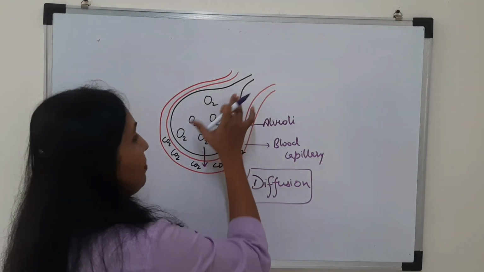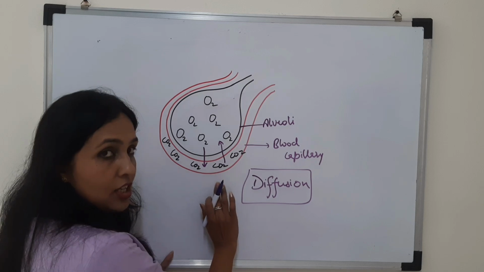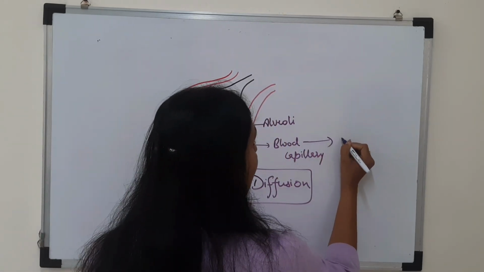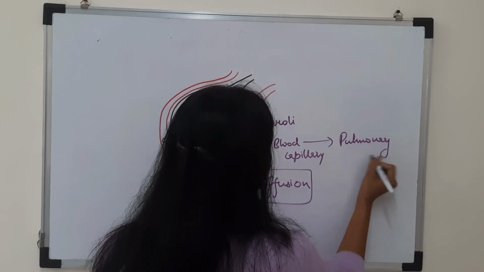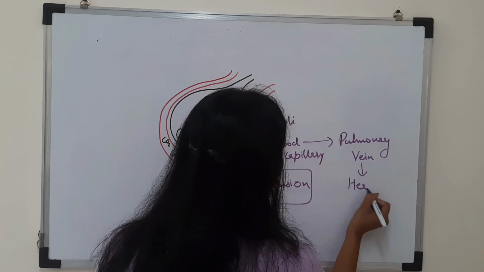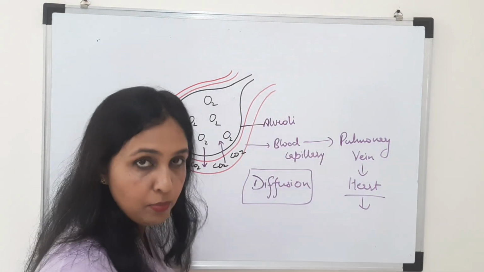When CO2 comes to the alveoli and oxygen comes to the blood capillaries, then these blood capillaries will again reunite and form the pulmonary vein which will take the blood back to the heart to be pumped to all the parts of the body.